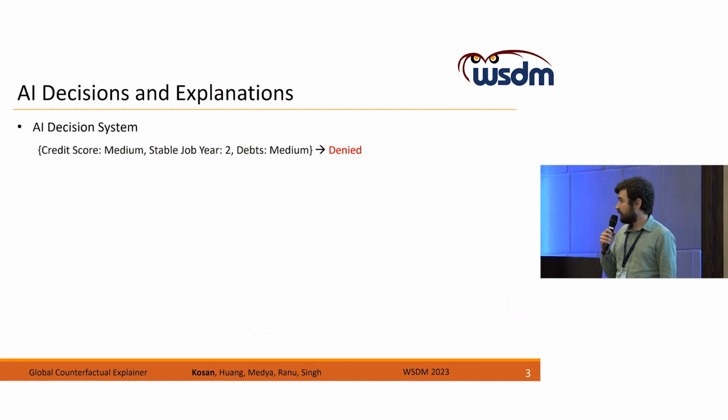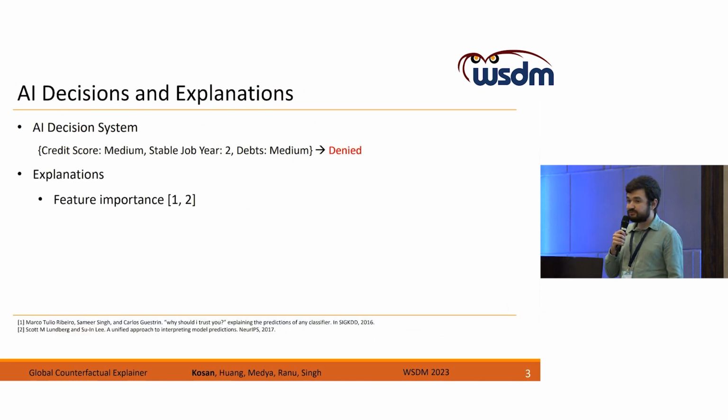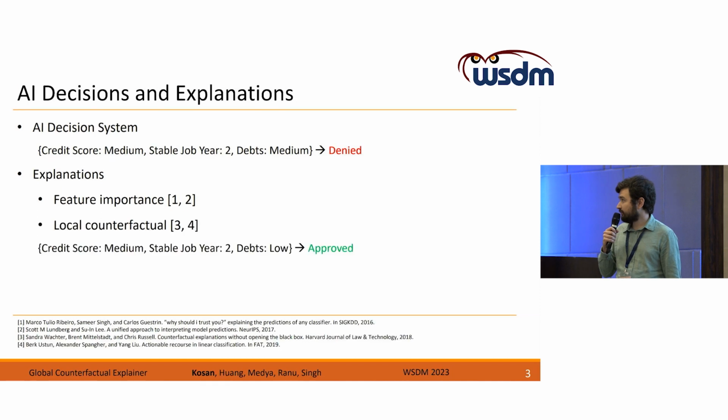So here we have an AI decision system that processes a mortgage application, and this particular application is denied by the system. Now we need to understand the reasons. One way is to check which features are important. For example, here, the debt parameter can be important, which the customer should focus on. A better way of explanation is to provide recourse in terms of a local counterfactual. Counterfactual means another instance, ideally with minimal changes, that belongs to the other class. For example, if we change the debt parameter from medium to low, the application will be approved.